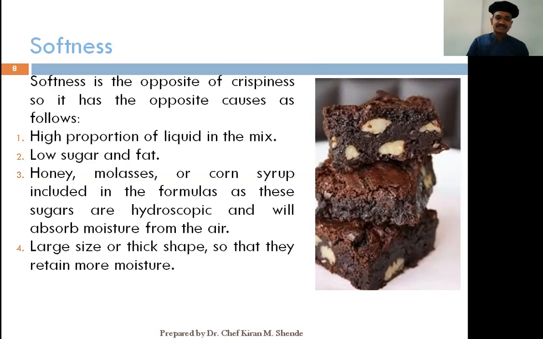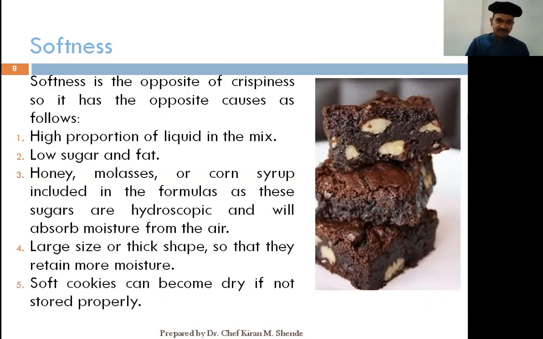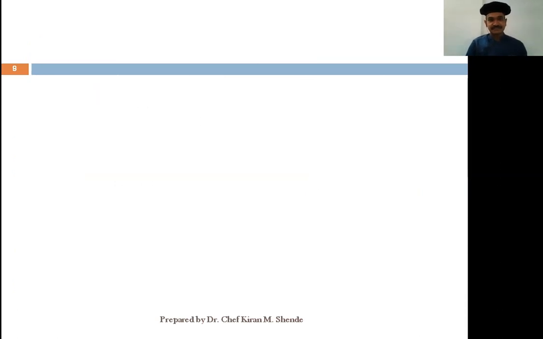If large sizes or thick shapes are cut or baked, that will make the cookie softer. Factor number 5, soft cookies can become dry if they are not stored properly. Like I said earlier, storing of any cookie is much more important. The classic example of a softer cookie and a gooey cookie is brownie. It's a very classical example.